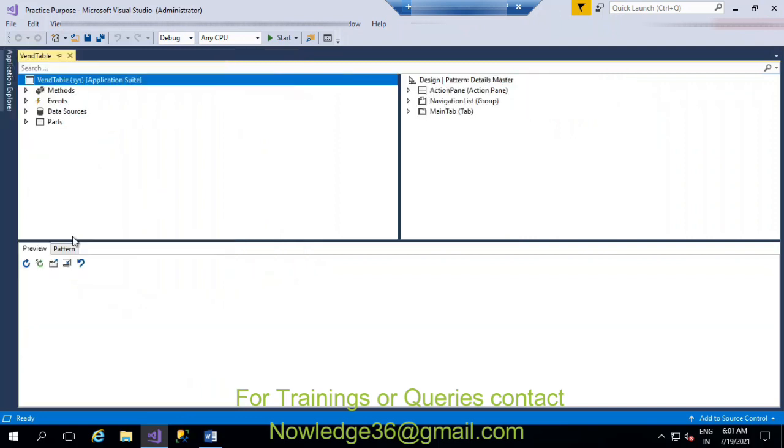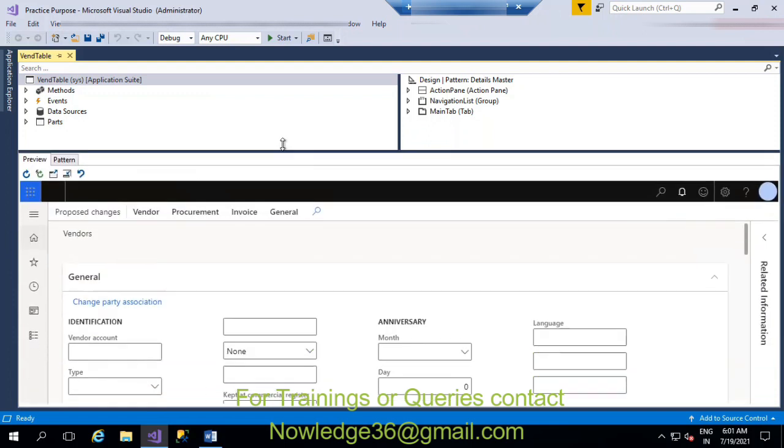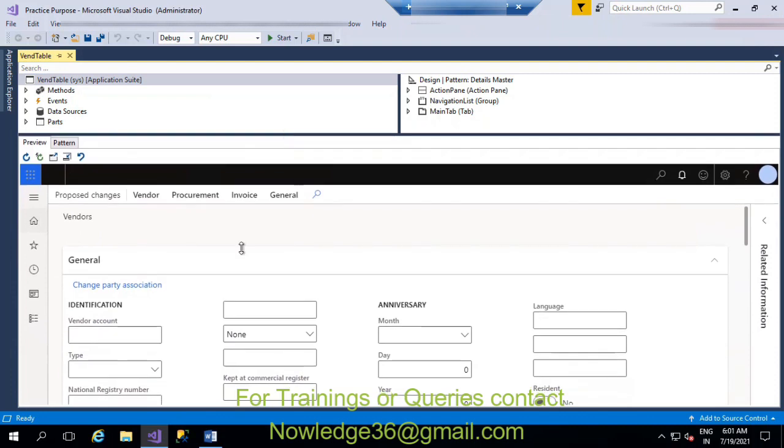Okay, this is VendTable. This is VendTable, all that you have seen in the front end. This is VendTable, and you can confirm it from here. You can see here as well in the pattern. This is the vendor related information.